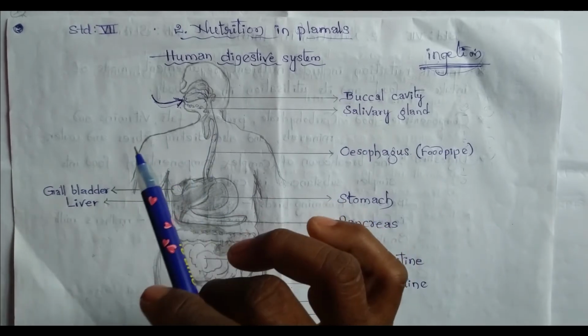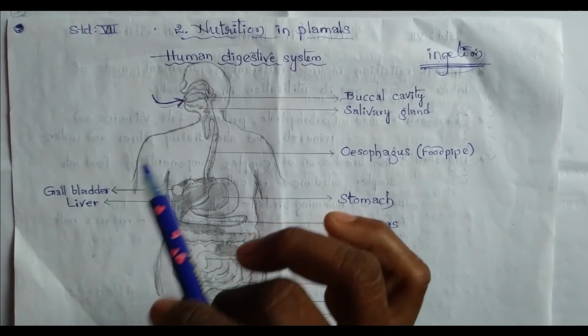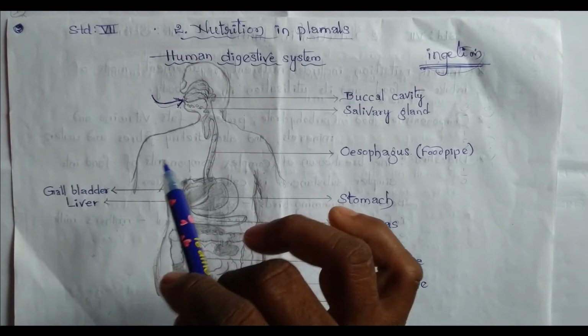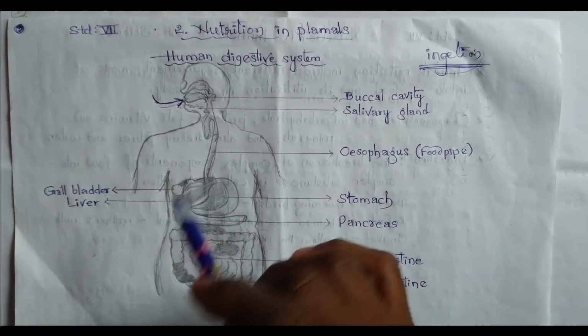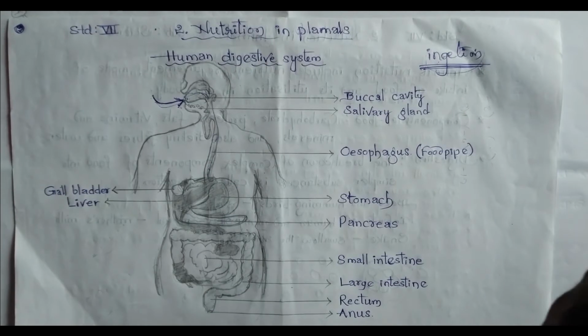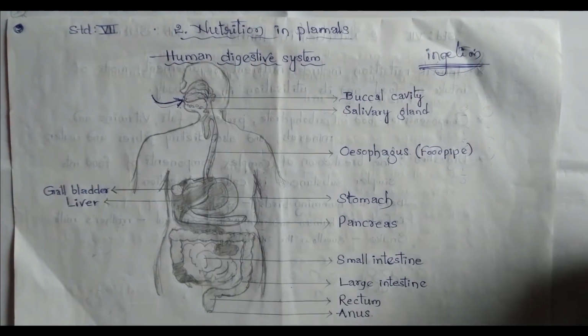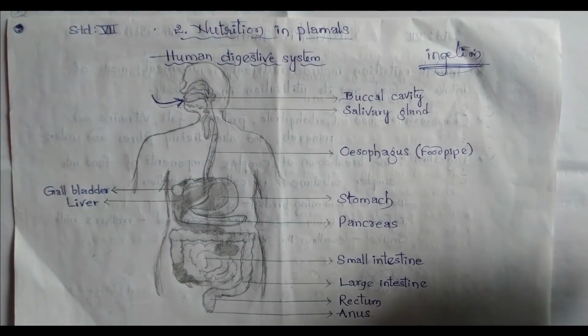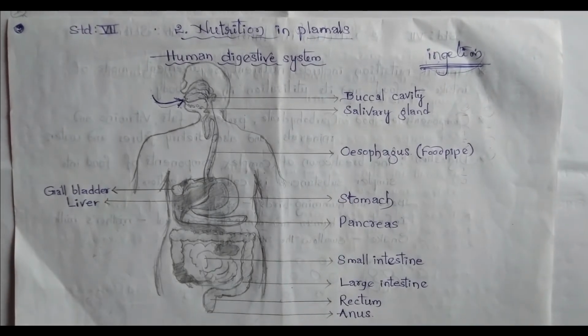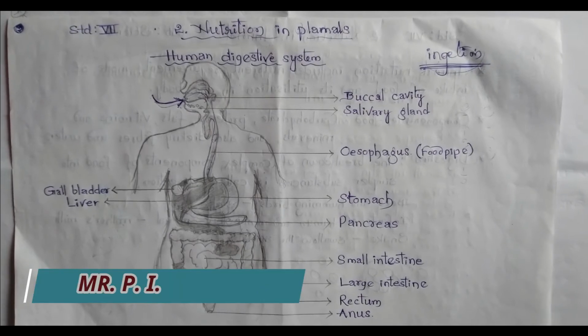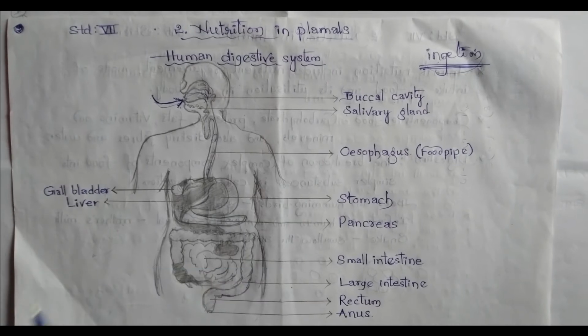The teeth break it down mechanically into small pieces. Each tooth is fixed in a separate socket in the gums.